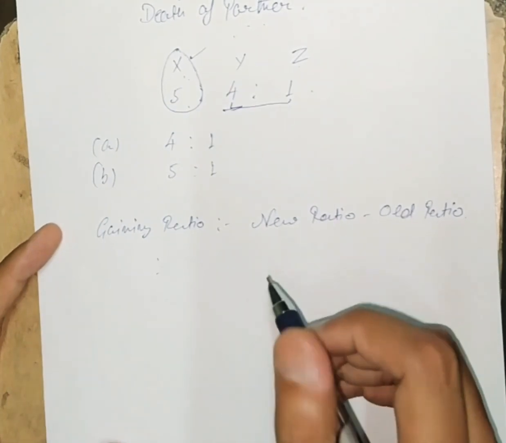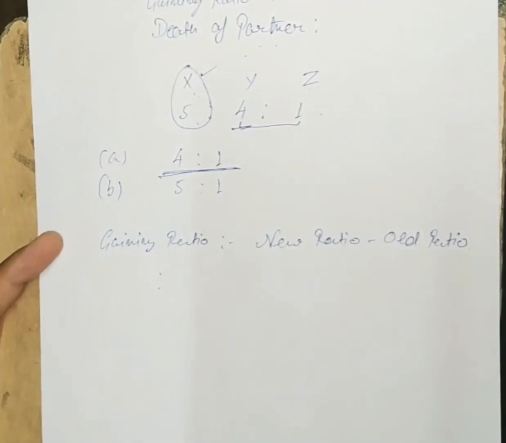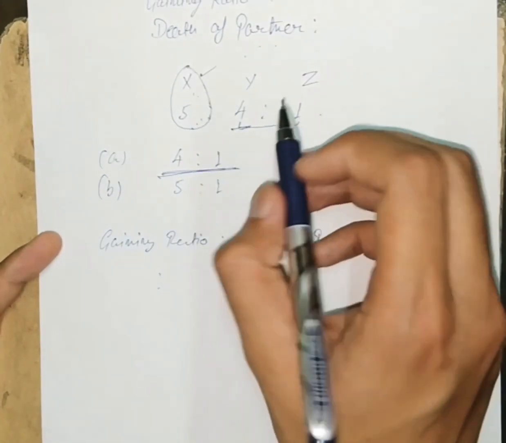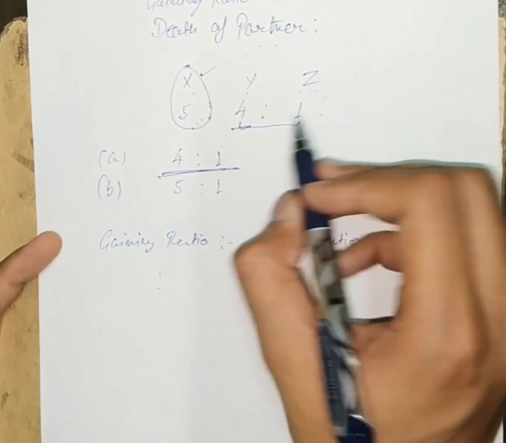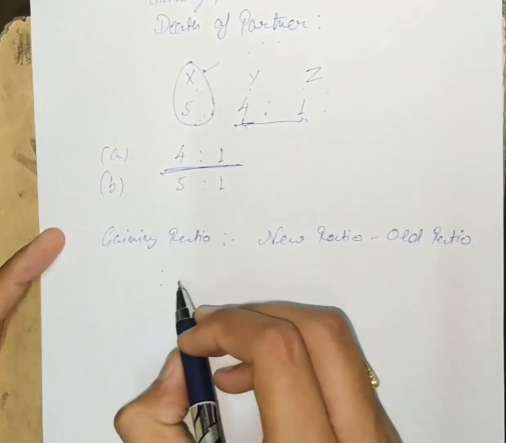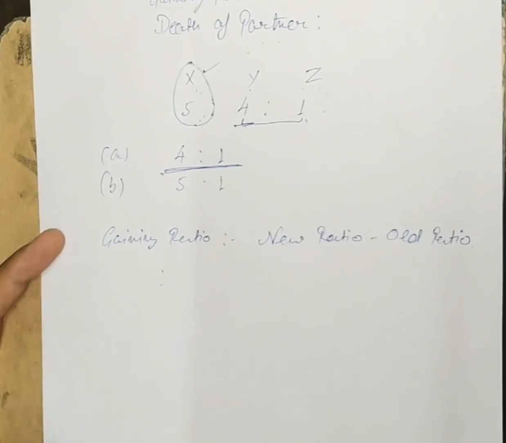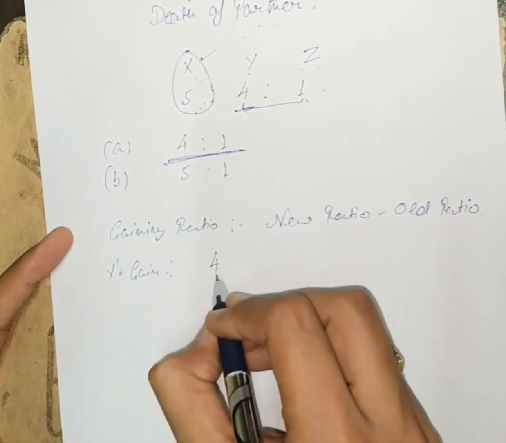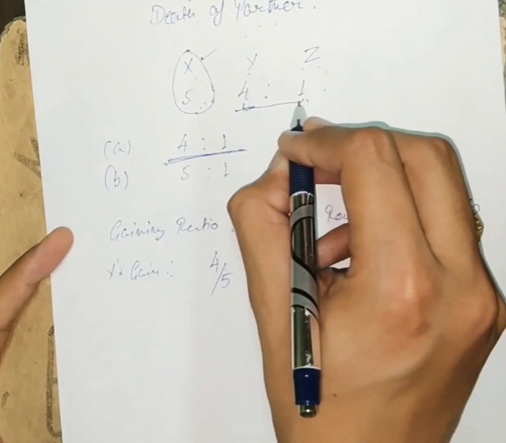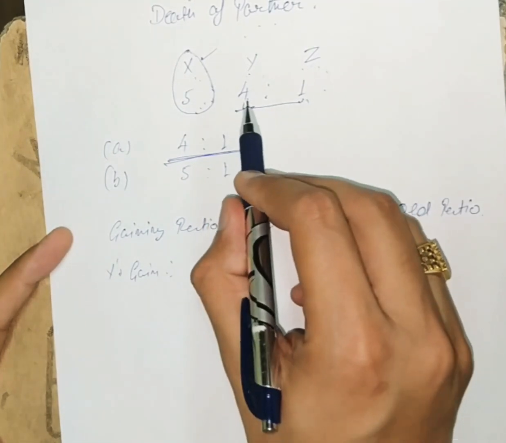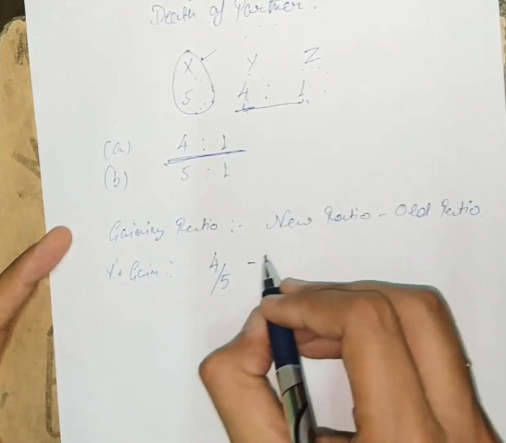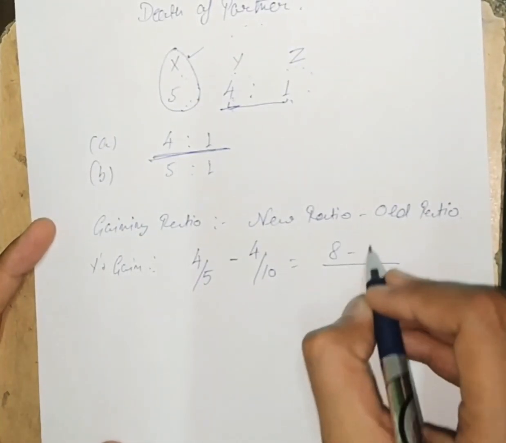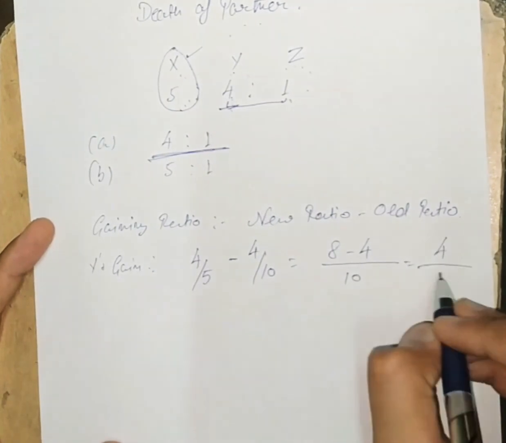So, in this numerical, as per the first case, we strike out X from the partnership, and the new ratio between Y and Z will be 4 is to 1. So, how will you calculate the gain for Y and Z? Y's gain will be new ratio, that is 4 upon 5, minus old ratio, that is 4 upon 10, which is 8 minus 4 upon 10, so it will be 4 upon 10.